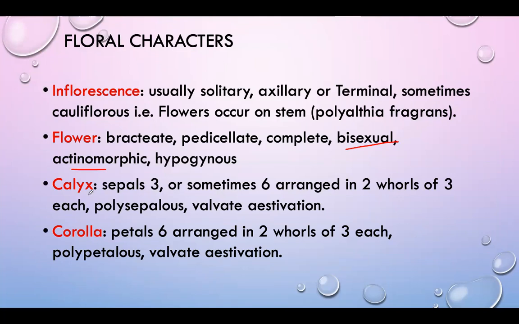Then what about the calyx? The calyx is also called the sepals.